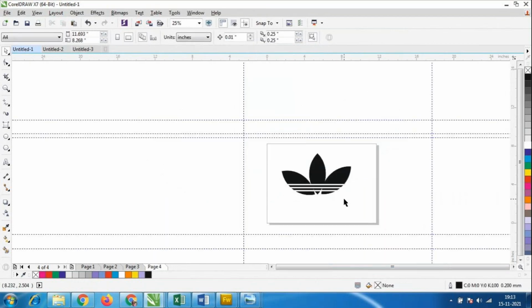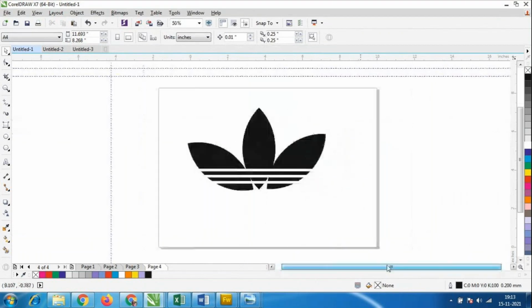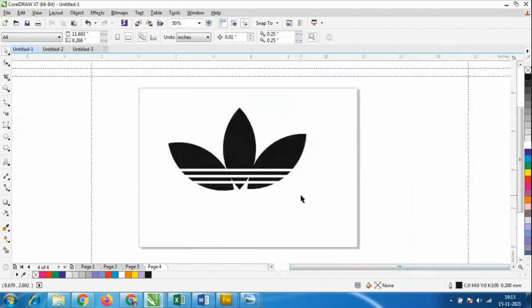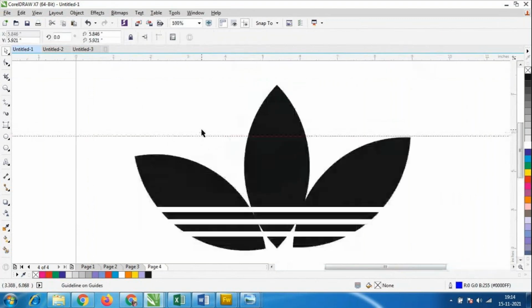So everybody who has downloaded the software, you people have to start to do this logo designing, which is very easy. Okay. So this side, the bending is a little bit more. Look at here. If I keep the rulers, look at the point. The top point is here, and there's so much gap between this petal and this petal.